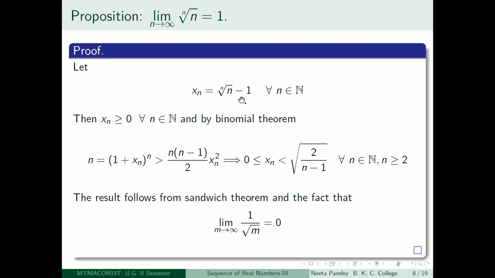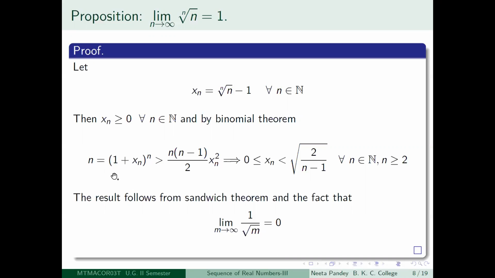Now you again manipulate as you did in the previous one. You write nth root of n is equal to 1 plus xn and then take the nth power of the expression. You get n is equal to (1 plus xn) to the power n. Now what we will do is, here there is a back calculation involved as to how to use the binomial theorem. By some trial and error, what one discovers is that if you just look at the second term of the binomial expression, then that is going to help us. So you have this (1 plus xn) to the power n. You write down the binomial expansion of this. What will it look like?